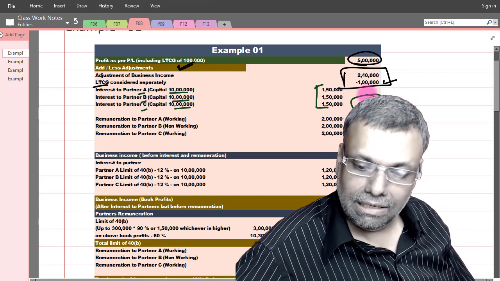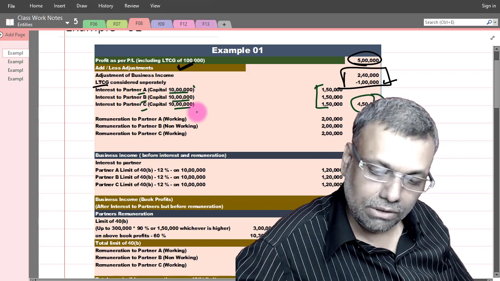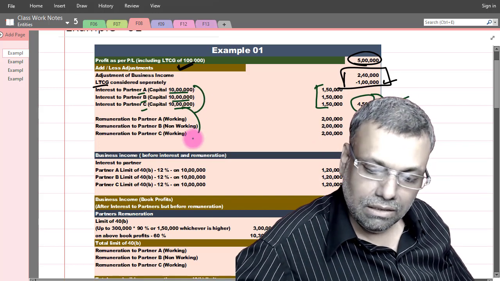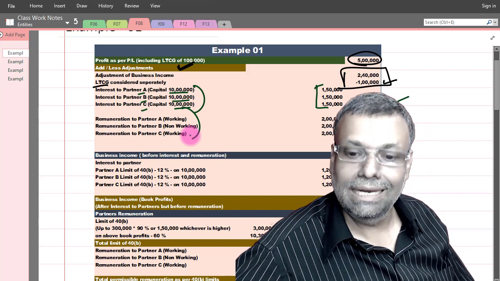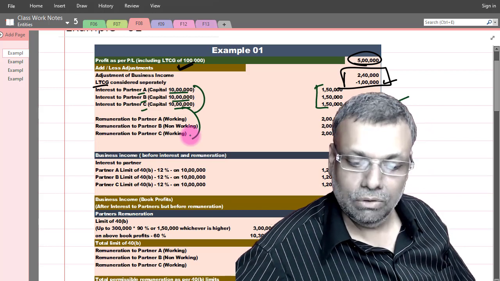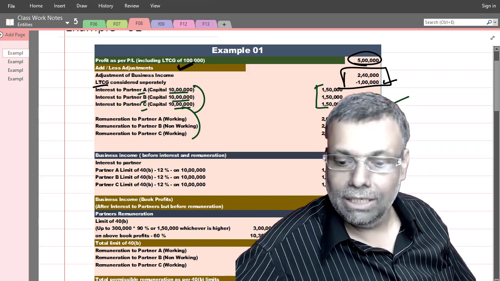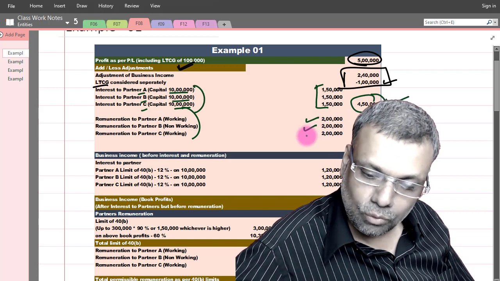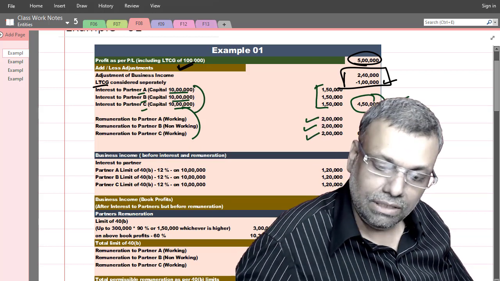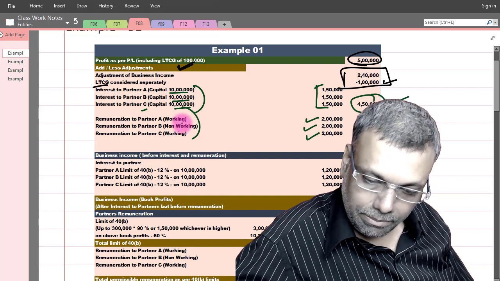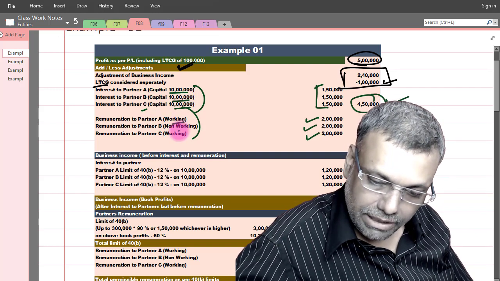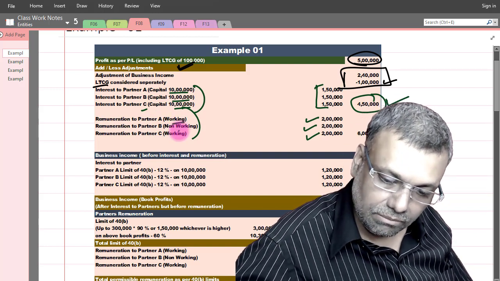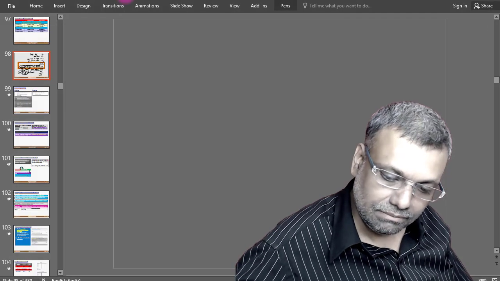First of all, I will add the entire interest, whatever is the interest to partners, fully add. Interest, remuneration, salary, bonus, whatever to the respective partner, fully add. So each one is getting 2 lakhs remuneration, so fully add. Now see, of partners A, B, C, A is working, B is not working. This is something which we will keep in our back memory.